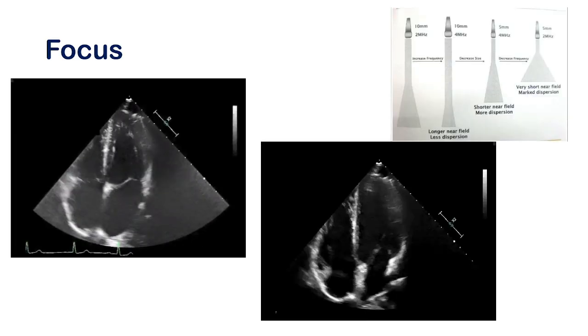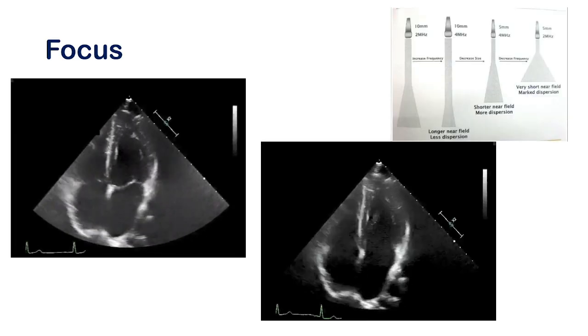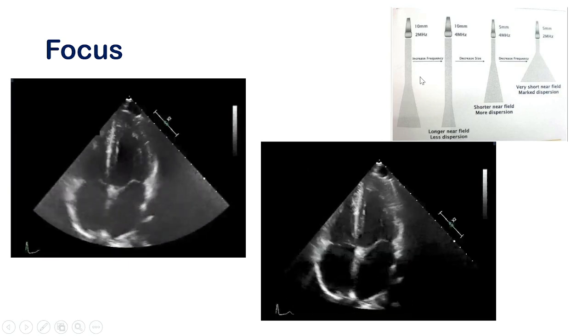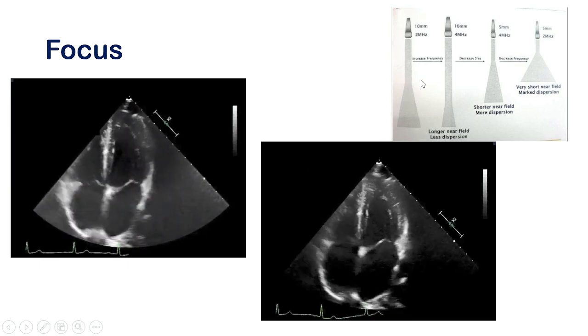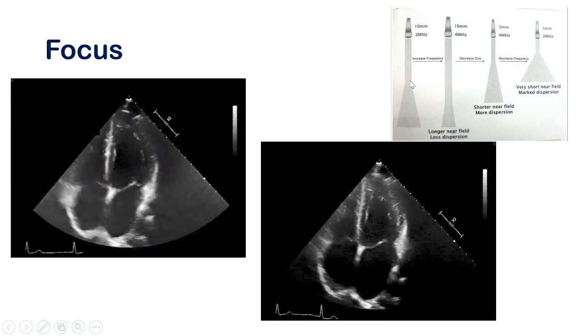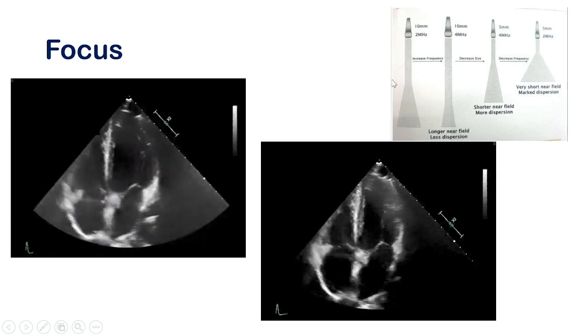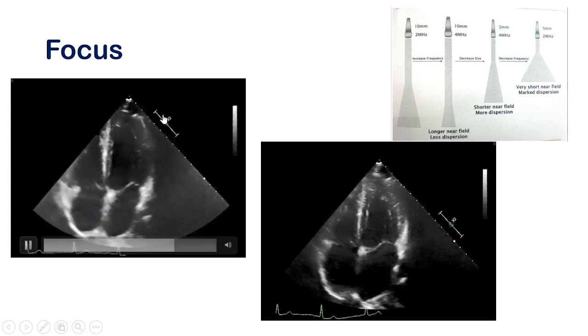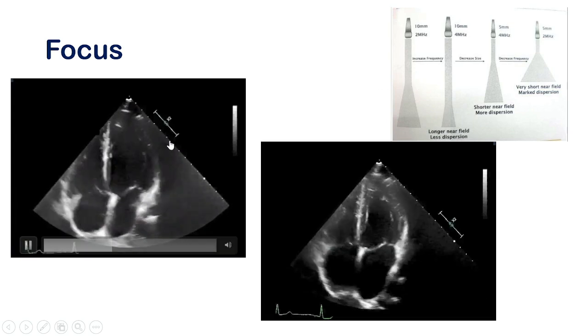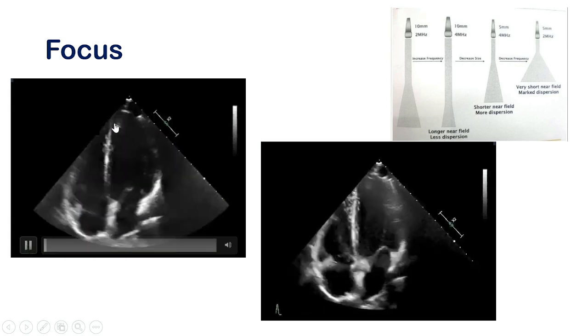You can change the focus point of the echo machine. Focus means that up to a certain extent, the ultrasound signals run parallel, then it spreads. That is the focus point. This is the marker of the focus point. Up to the focus point, the image will be of better quality.